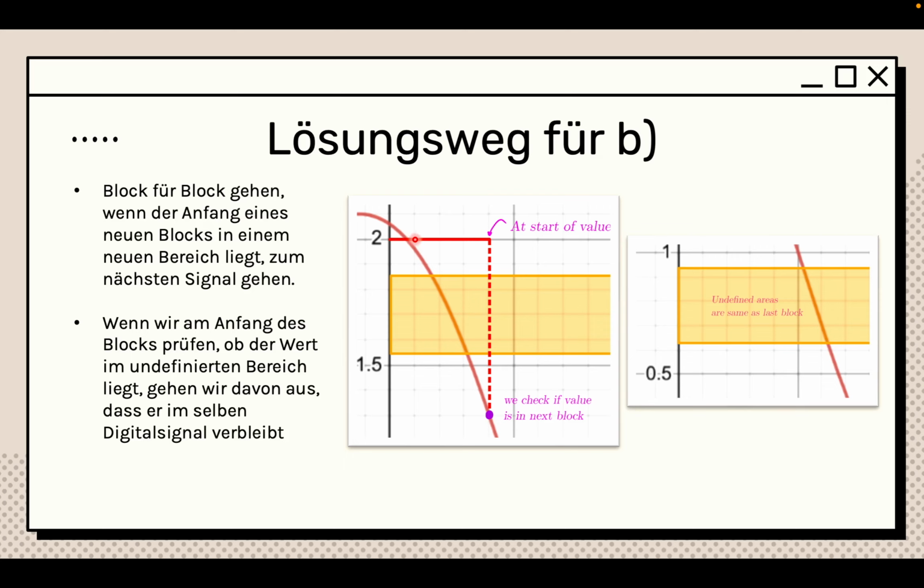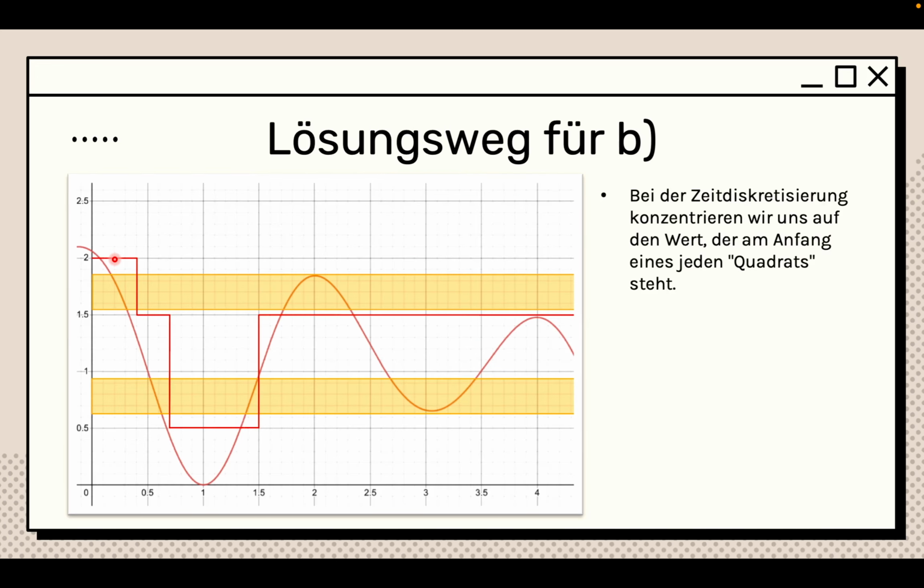Then at the beginning of the second square, I see that it's over here, so it stays in the same one. Same thing here: it's in the undefined area, but undefined areas are the same as the last block, meaning it stays in the same one. Over here, same thing. But over here, once we go down, it enters the next block. So this means it has to go down and then to the right again.